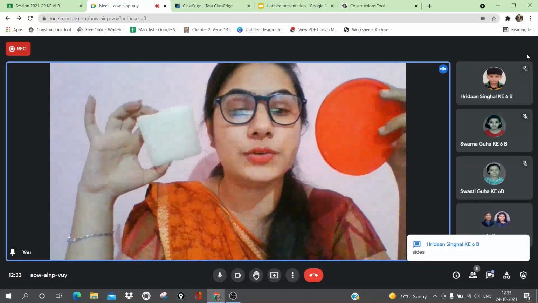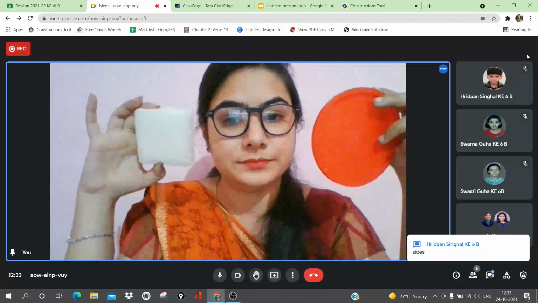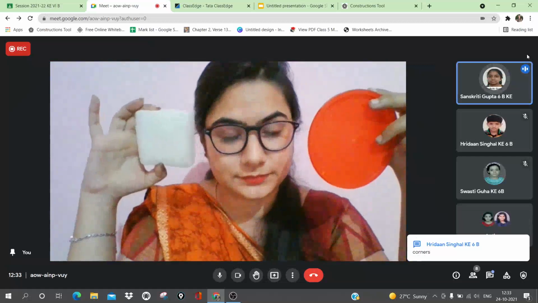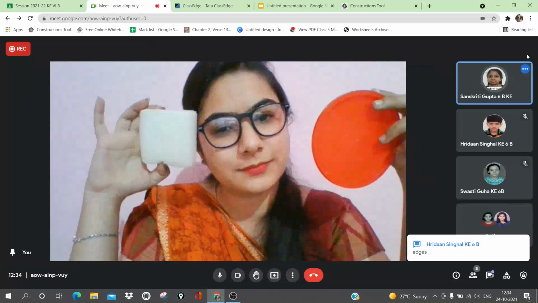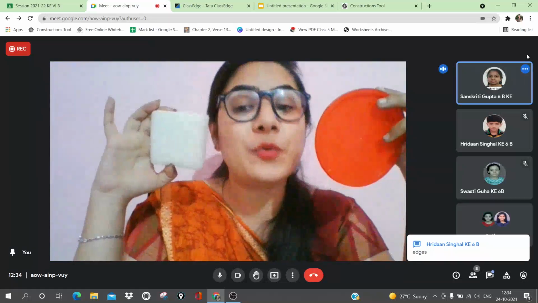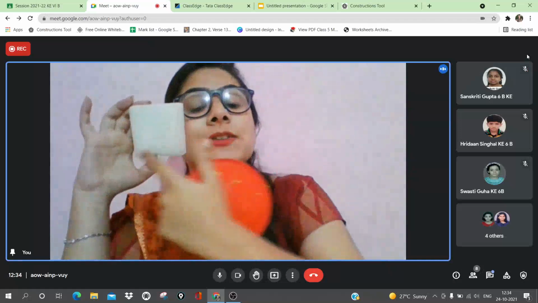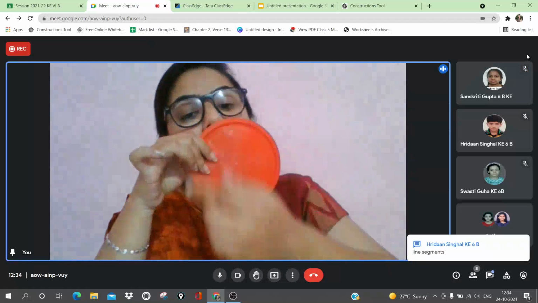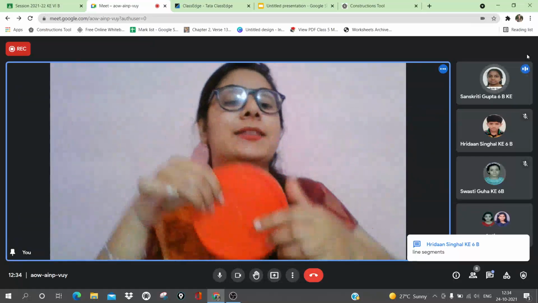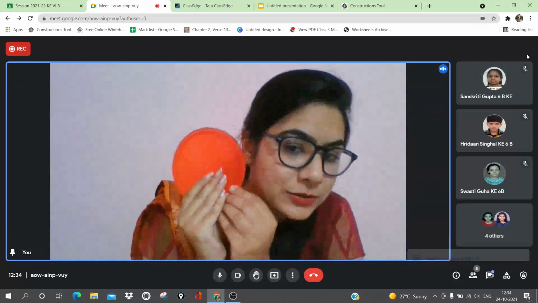Sanskriti, do you want to tell? Ma'am, the square has line segments, but the circle does not have line segments. Very good. The square is made up of line segments, but the circle is made up of a curved line. So today we'll study about this shape.